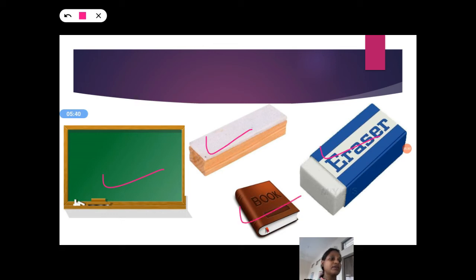These are examples of the rectangle shape. What do you have to do now? You should identify the rectangle shape. See, in our home, doors, windows, and tables, those are in a rectangle shape. You should identify which shape each has.